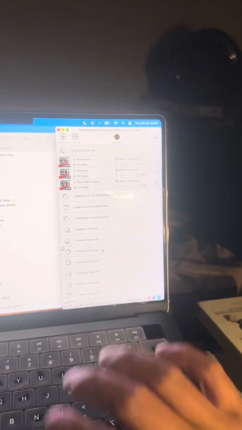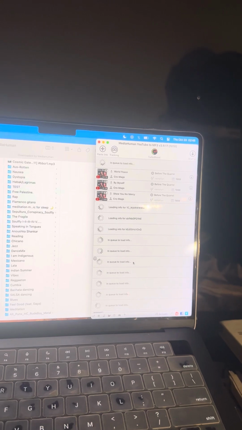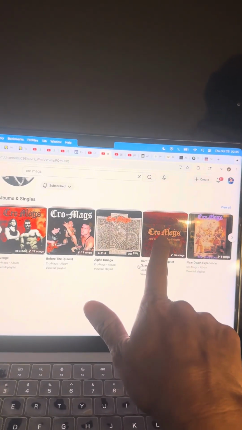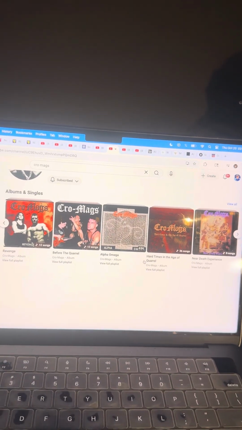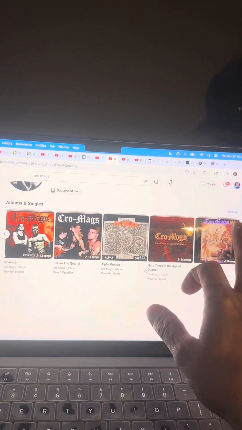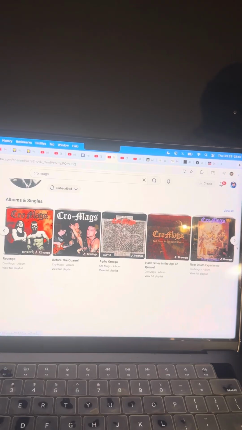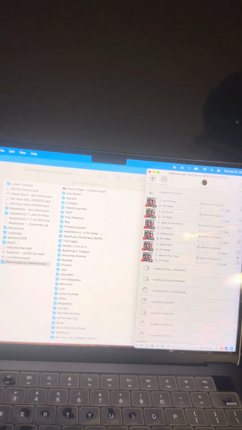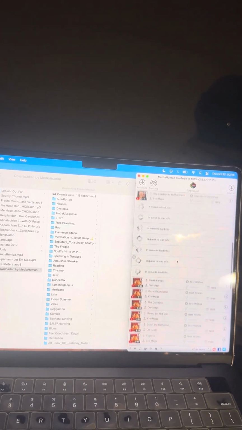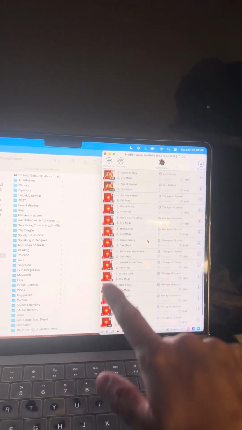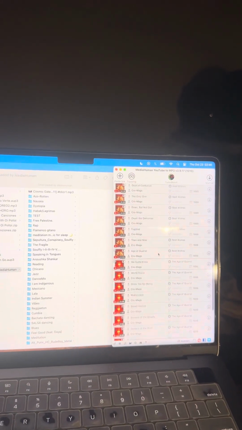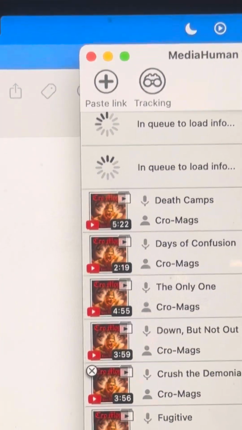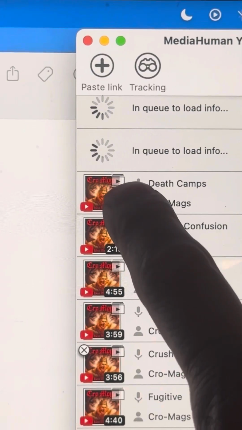Okay, so I added like 5 albums, I think. 1, 2, 3, 4, 5, and 6. So there should be 6 albums on here, and it will create 6 playlists. So I've already got 1, 2, and because they're playlists, you'll notice it has a little box up here in the corner.